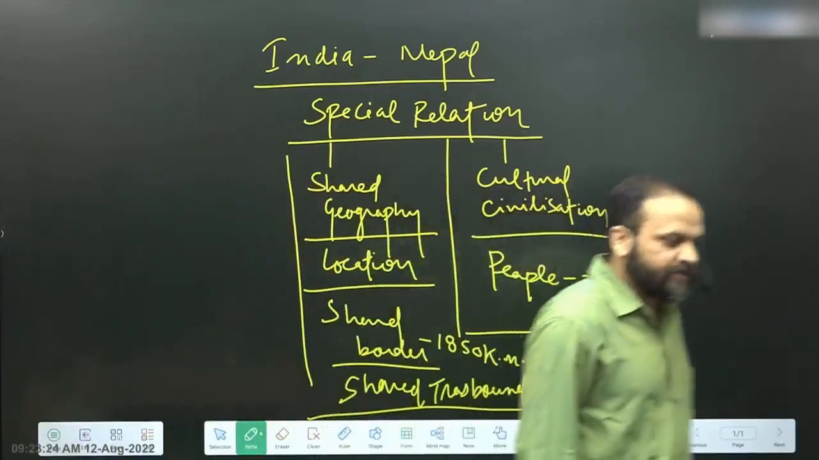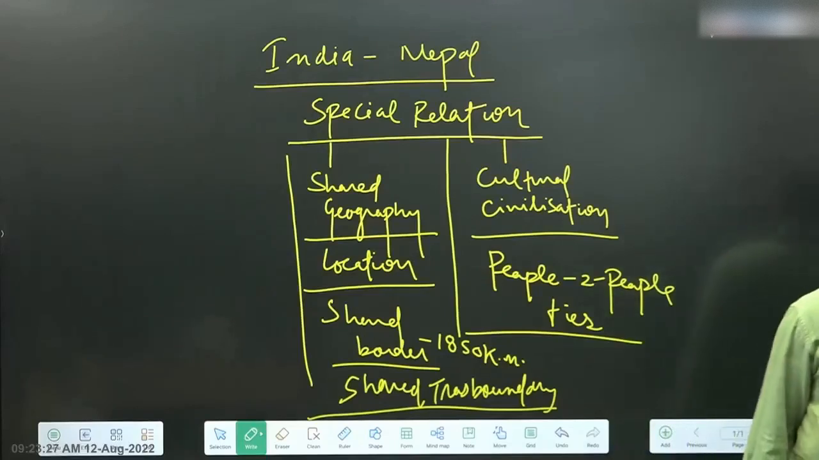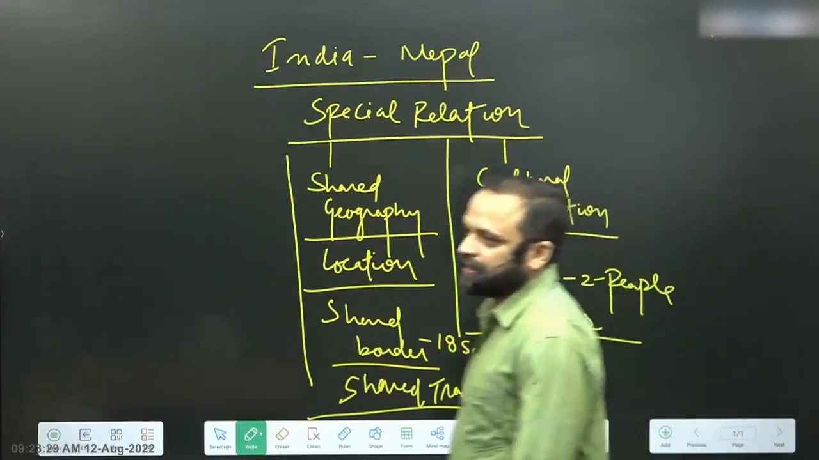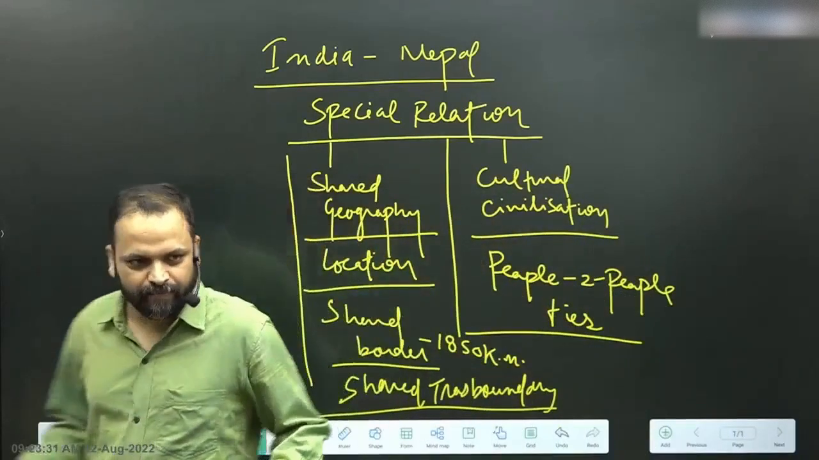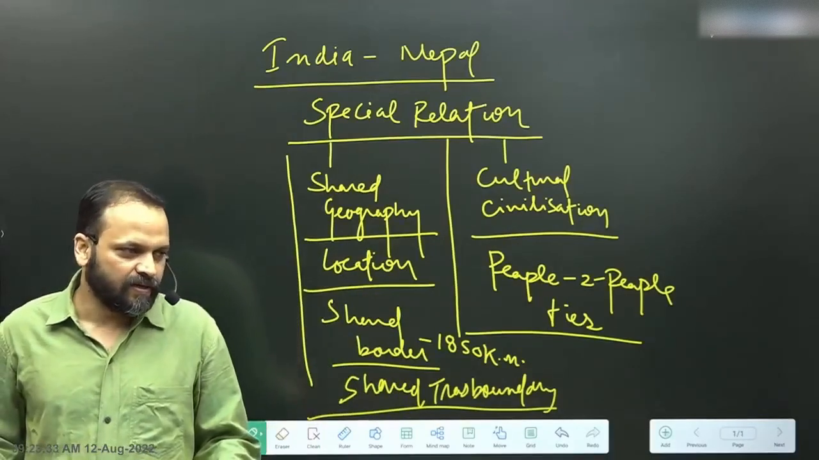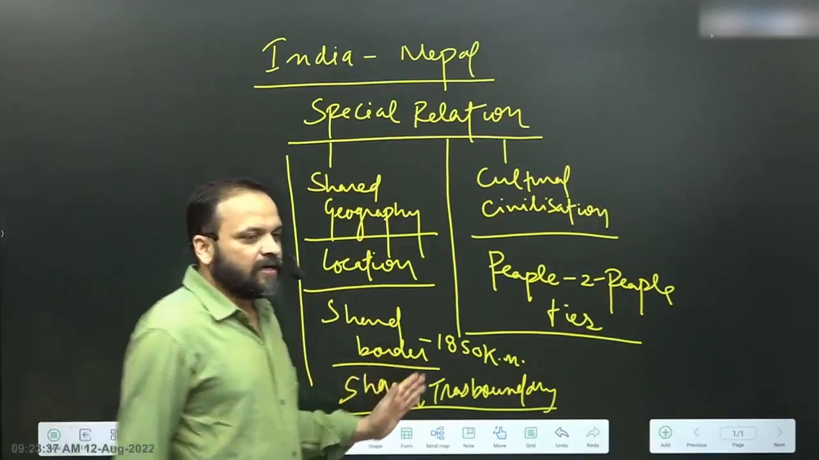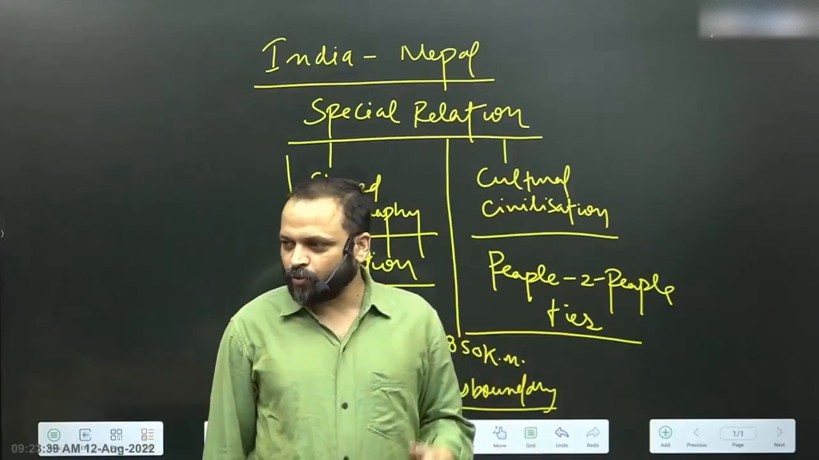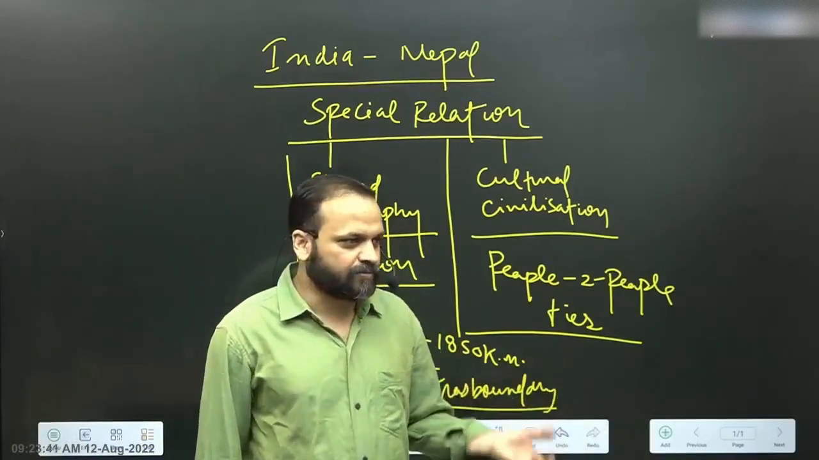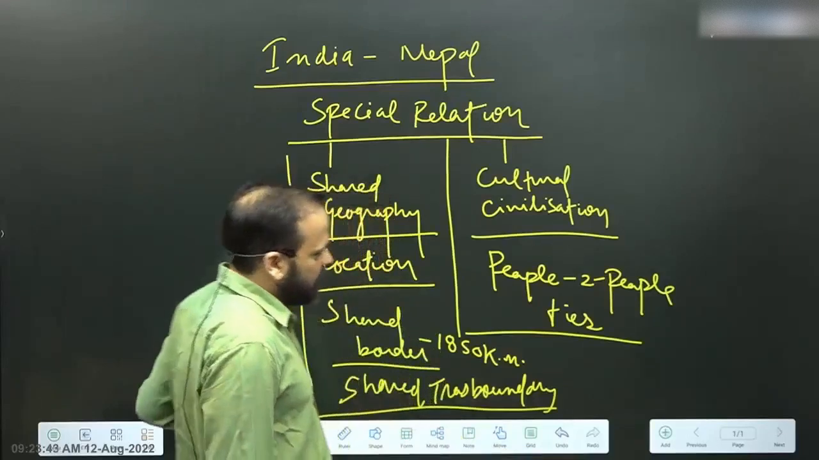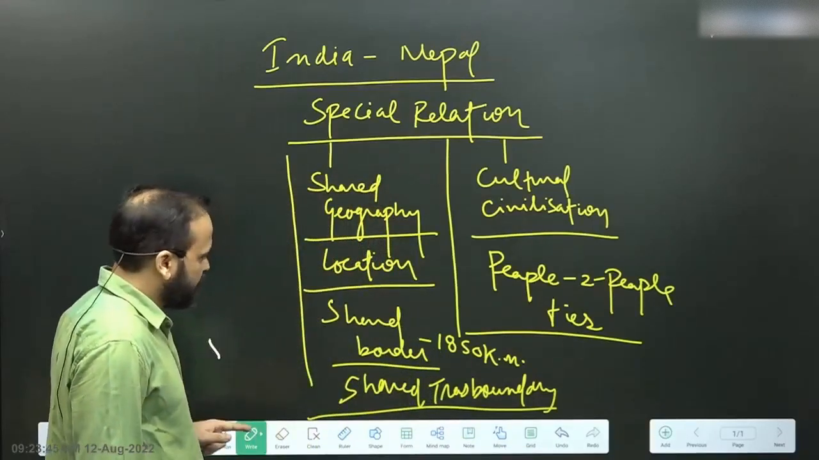600,000 Indians are domiciled or are residents of Nepal. That is the meaning of people to people ties, right? So that's basically either describing any relationship or providing any solution. This is where it comes from. The fundamentals of any relationship. This is where it comes from.